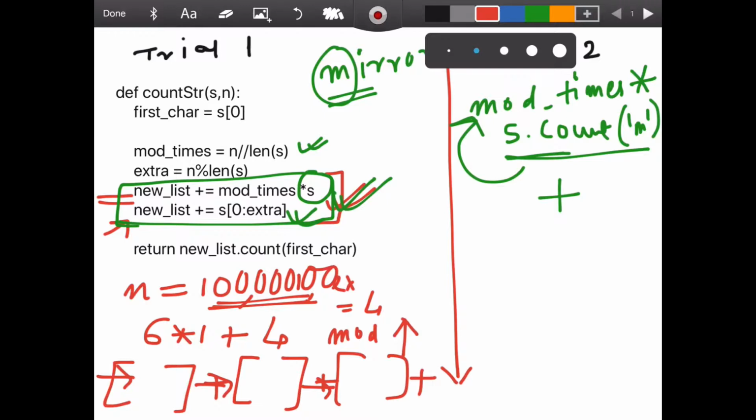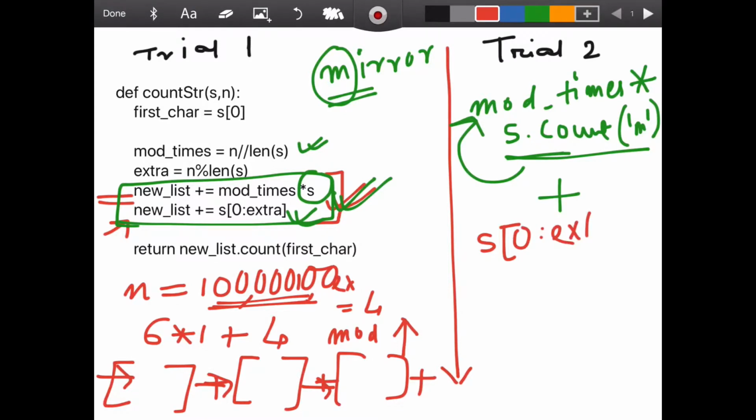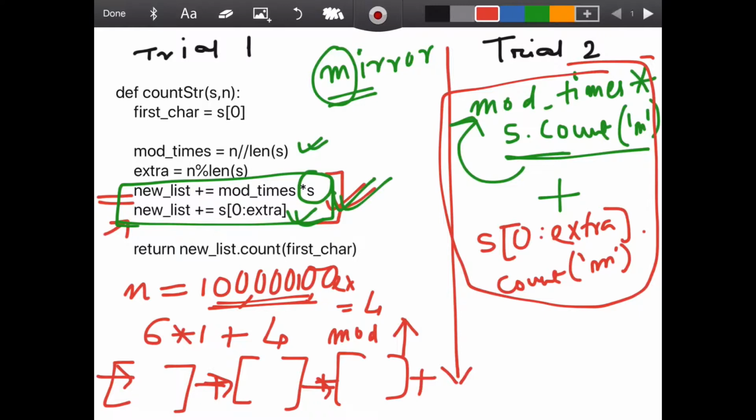In my second step, I'm going to use the same thing, plus the extra, and here also I'll just use the count method, or you can put first char. These two slight modifications improve your computation resources by millions of times, and as you saw in the demo, it quickly solved the problem, whereas the earlier approach led me to a memory error.